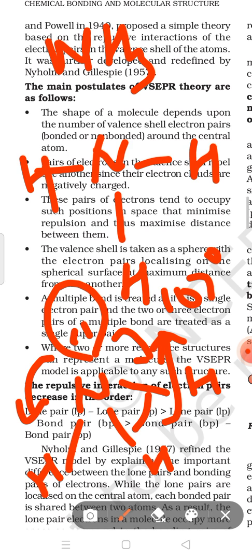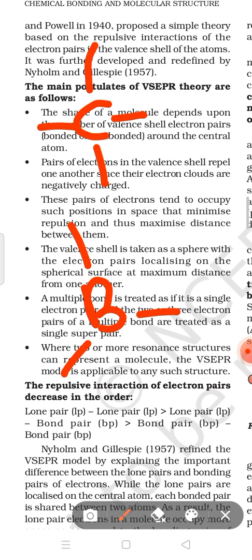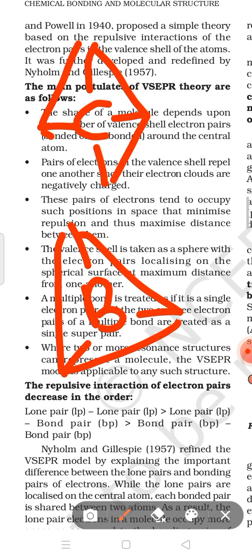Right? Means next, if a molecule's center atom has no lone pair, like CH4, it has no lone pair, like BCl3, it has no lone pair, these types of molecules show a regular geometry and fixed geometry.